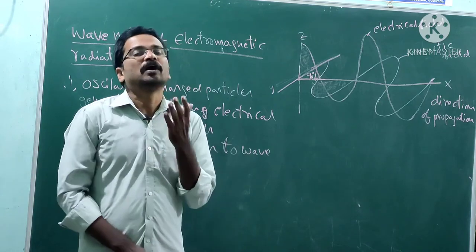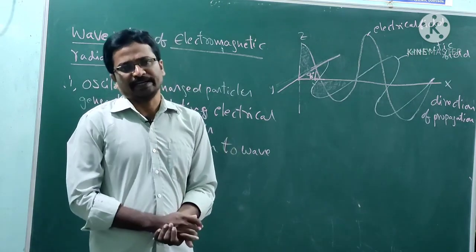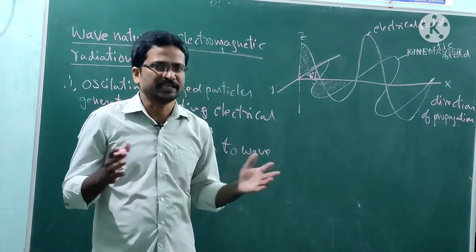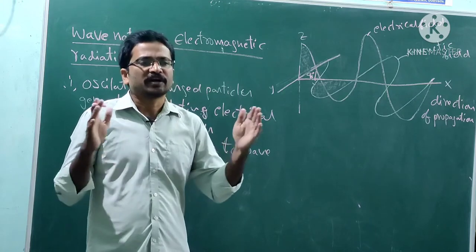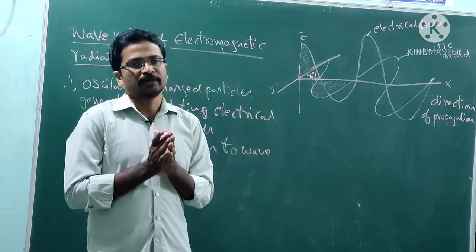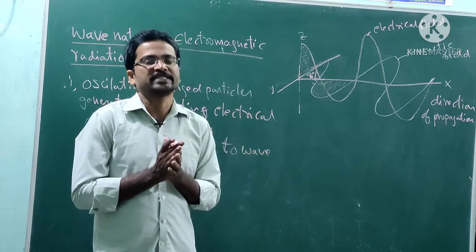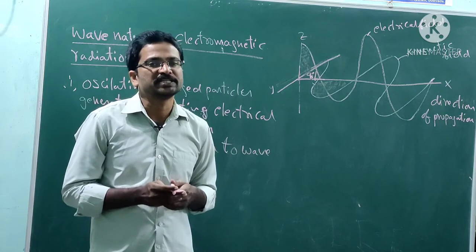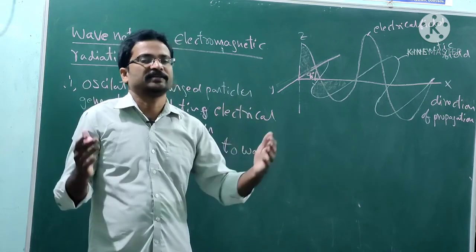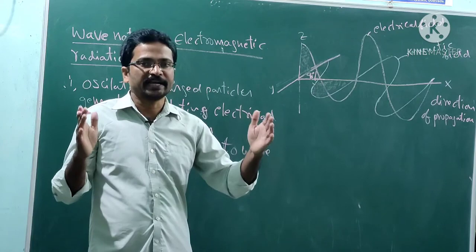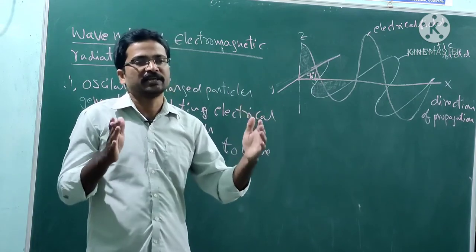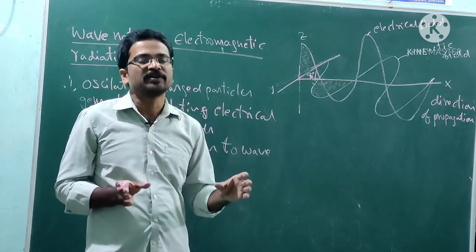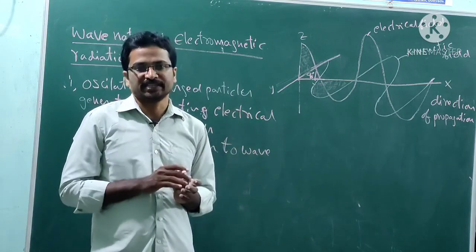Next point, there are different types of electromagnetic radiations in nature. We can study these together, and this is known as the electromagnetic spectrum. Electromagnetic spectrum means different electromagnetic radiations come together to form the spectrum. The electromagnetic spectrum consists of different electromagnetic radiations.